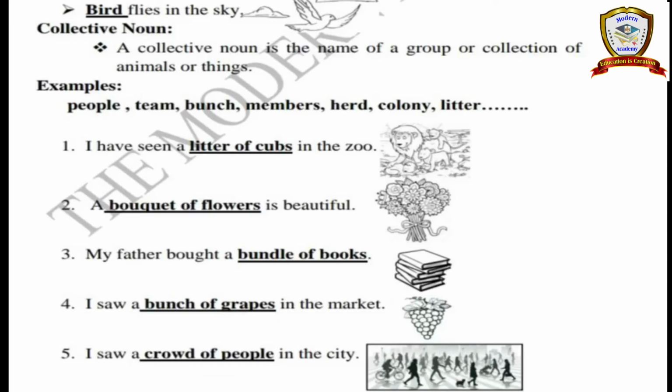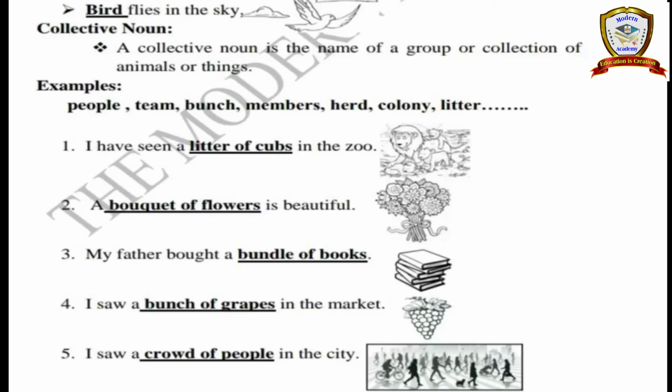Okay, and then my father bought a bundle of books. So when many books are there, we say a bundle of books. Okay, next, I saw a bunch of grapes. See, grapes, we call it திராட்சை கொத்து, isn't it? So bunch of grapes. If there was only one grape, we would say grape. So bunch of grapes means that cluster of grapes.